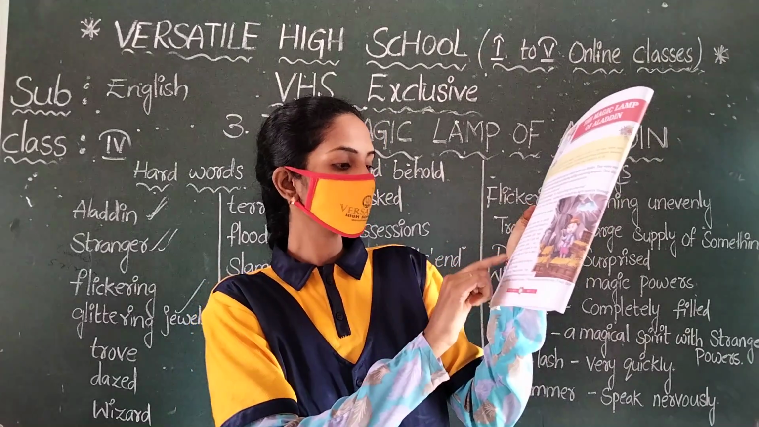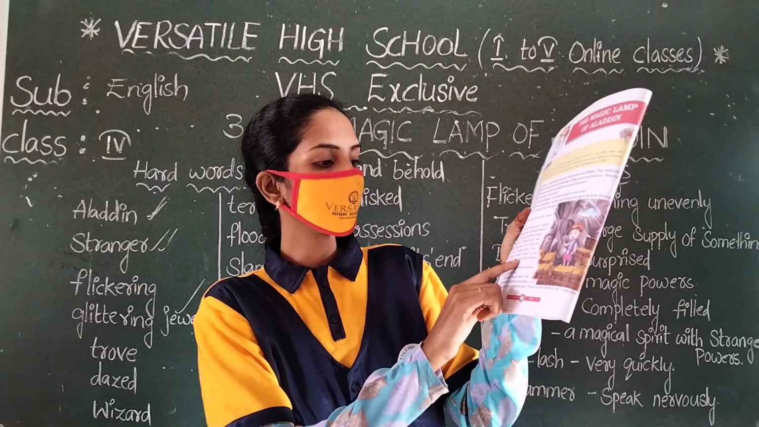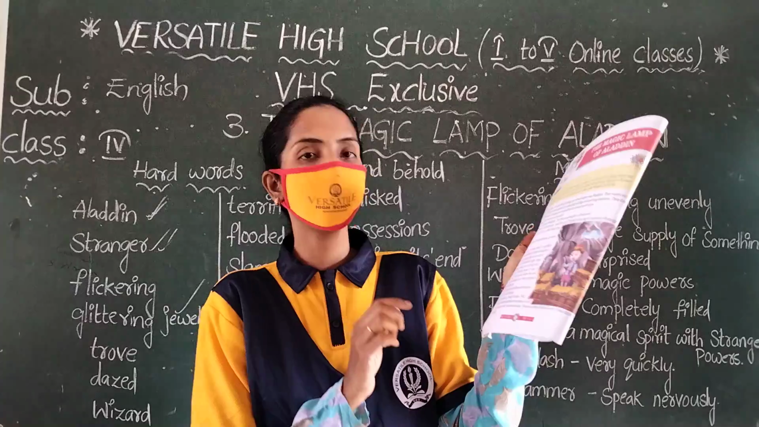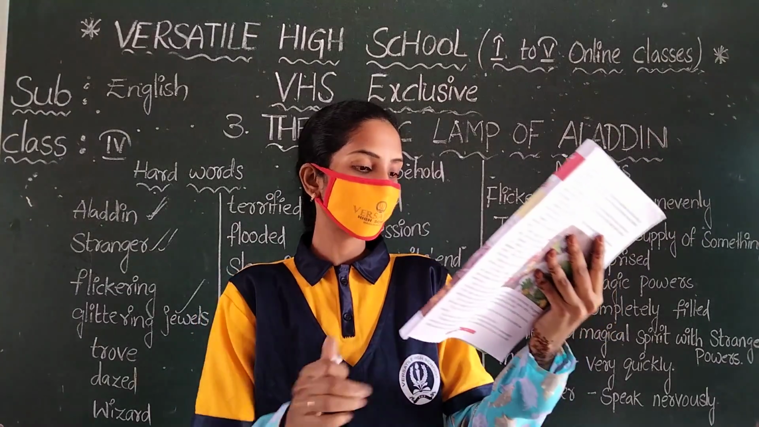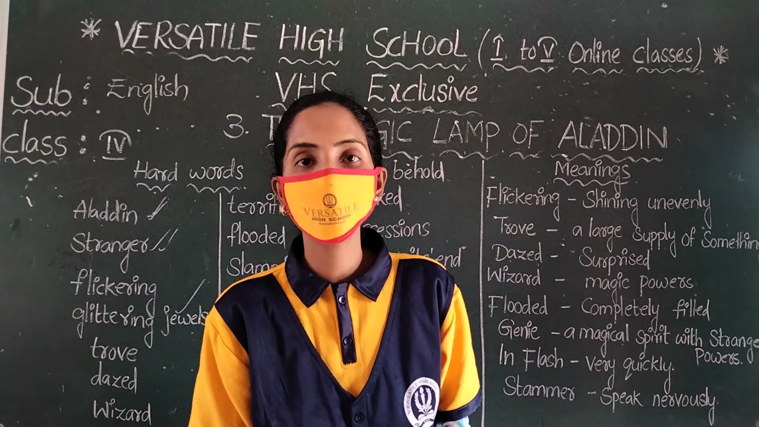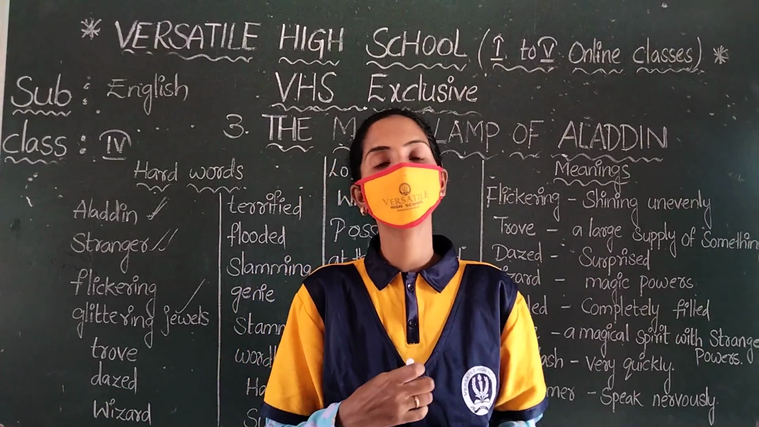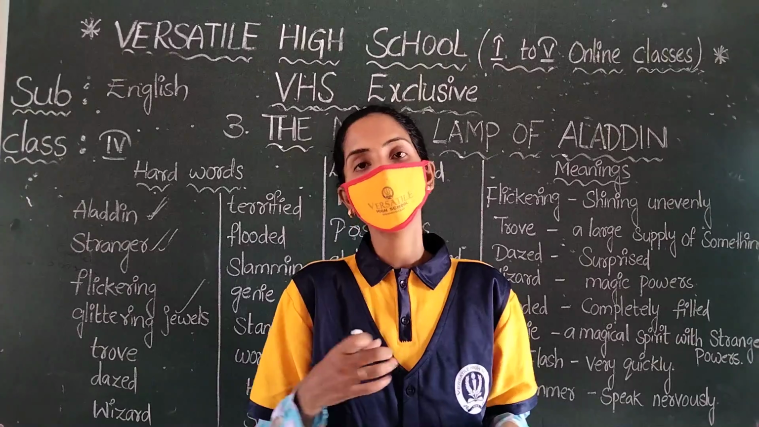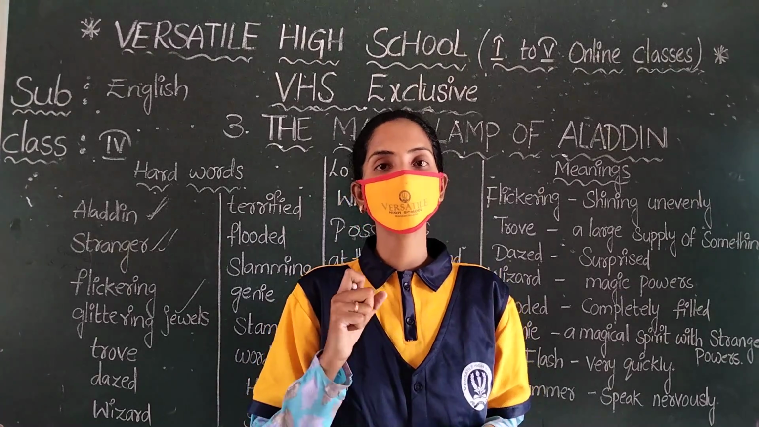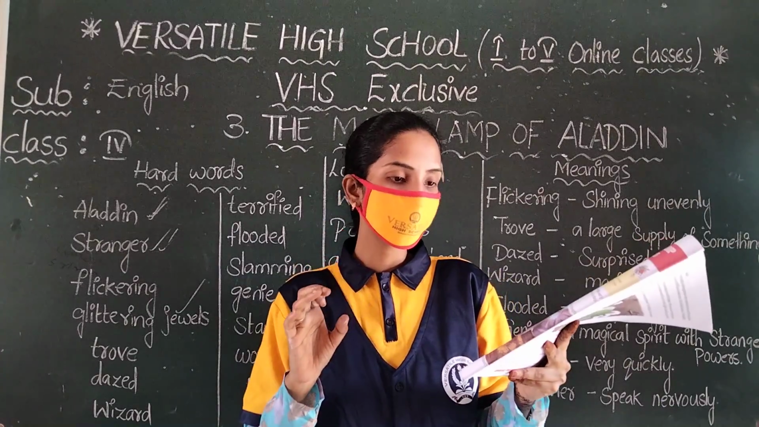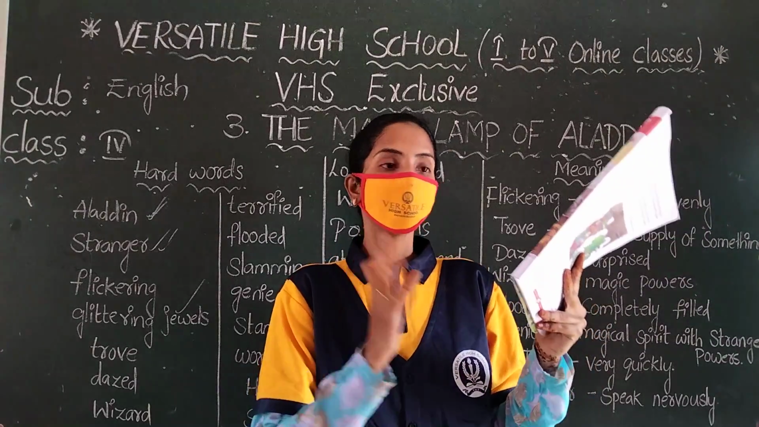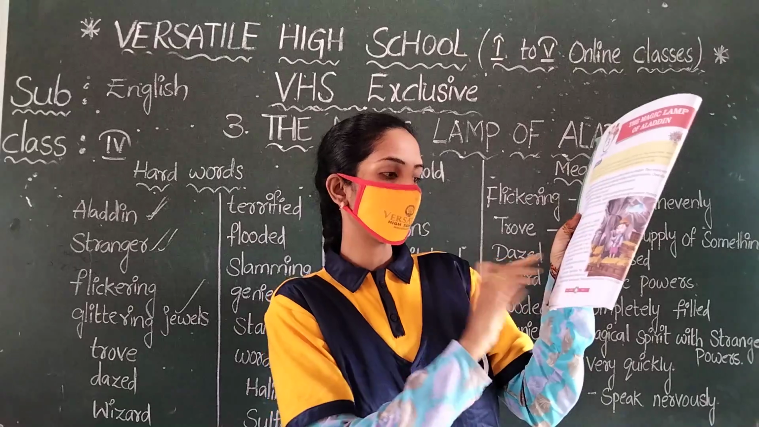Unable to believe his eyes, Aladdin was standing dazzled when he heard a shout behind him. He is very surprised. There are a number of jewels, pots of gold, priceless gems, and one shining lamp. Aladdin was very surprised and dazzled.